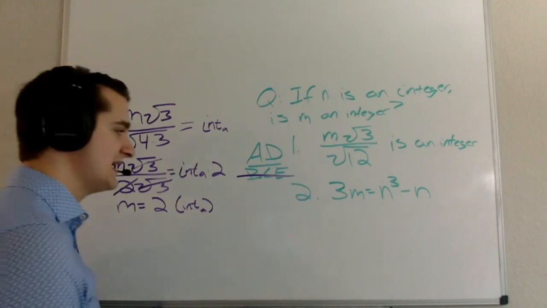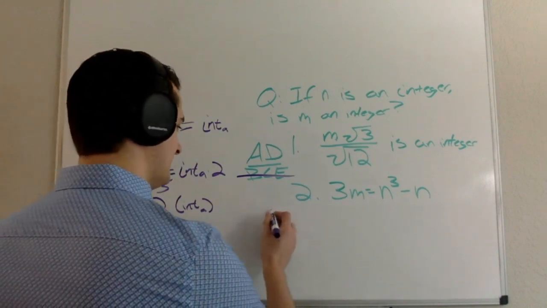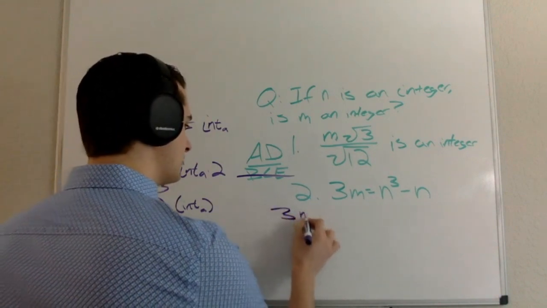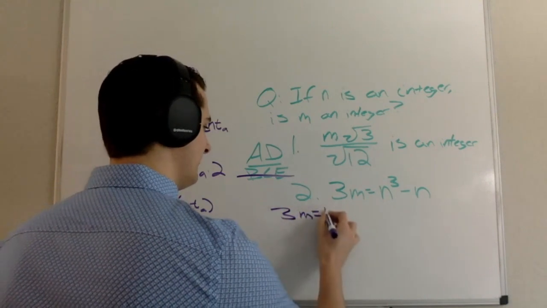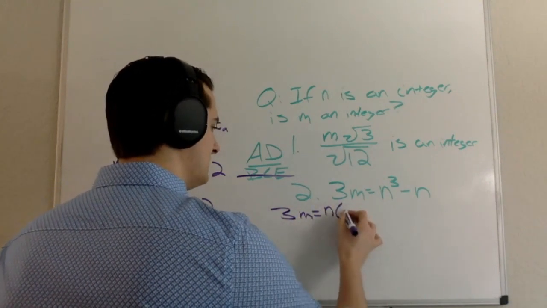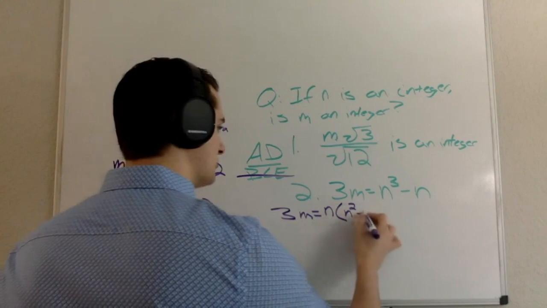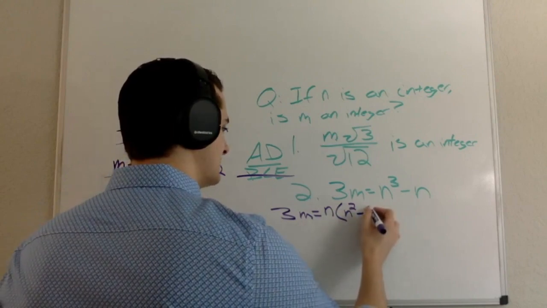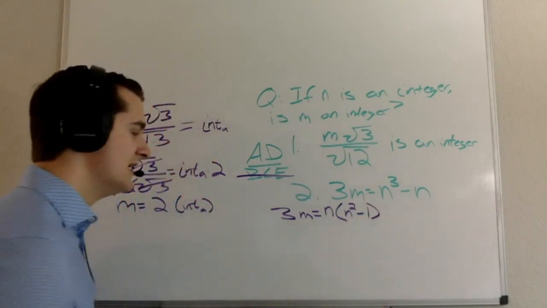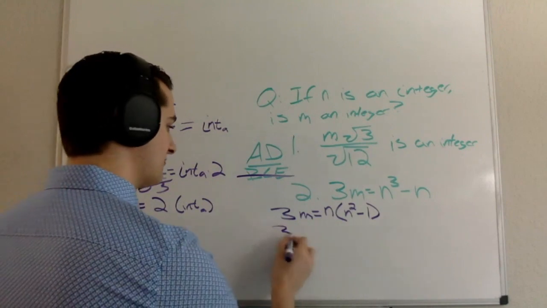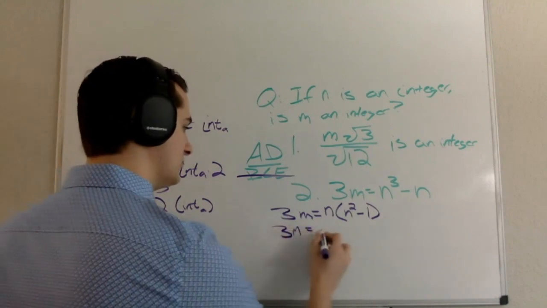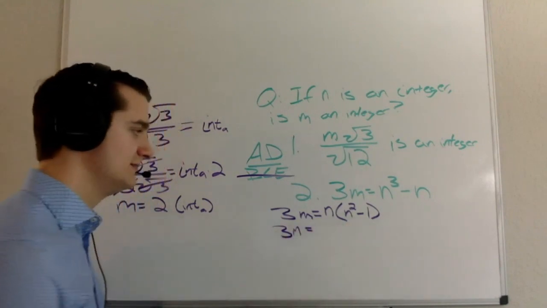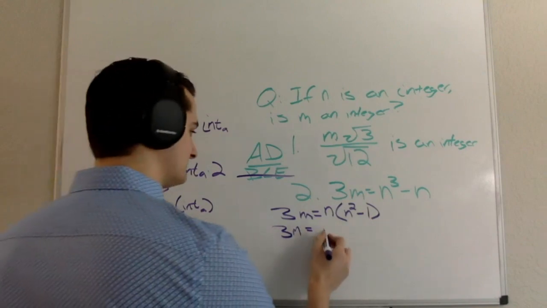What I'm going to do here instead is use a little bit of algebra to simplify this for me. So I'm going to say that 3m is equal to, and I'm going to factor out an n, n times n squared minus 1. From here, 3m is equal to n times n squared minus 1, and n squared minus 1 is a difference of 2 squares.